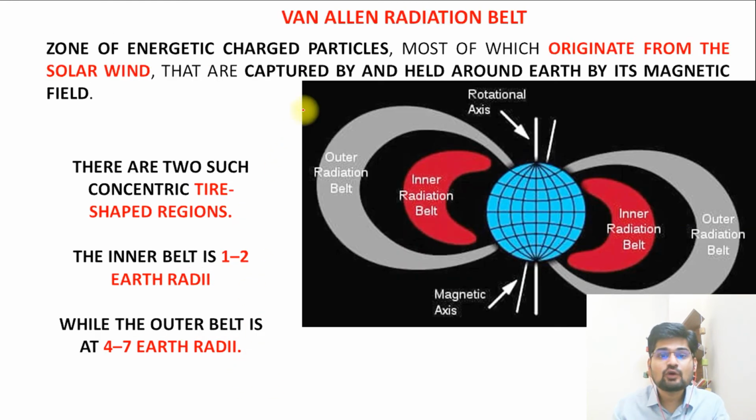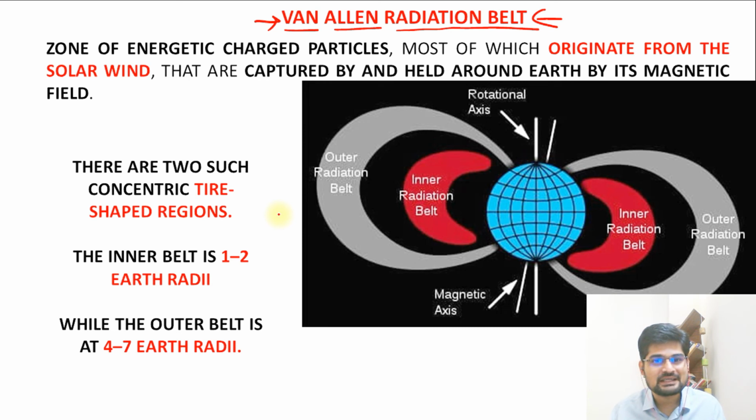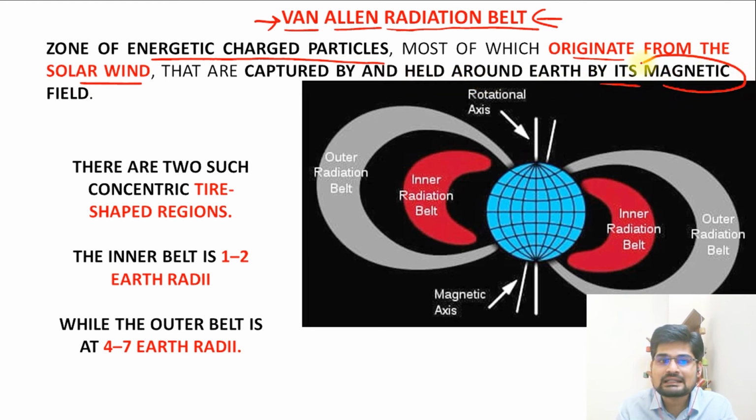Apart from that, we also need to learn about the belt called the Van Allen radiation belt. You must have heard this name if you're fond of watching National Geographic or Discovery documentaries on outer space. It is the zone of energetic charged particles, most of which originate from the solar wind, that are captured by and held around Earth by its magnetic field.